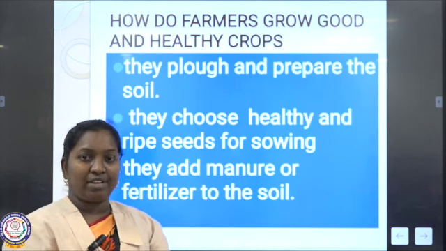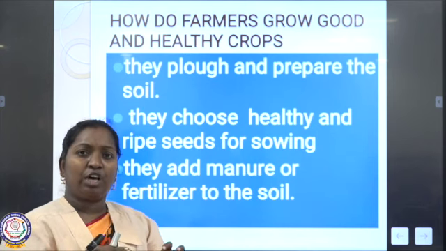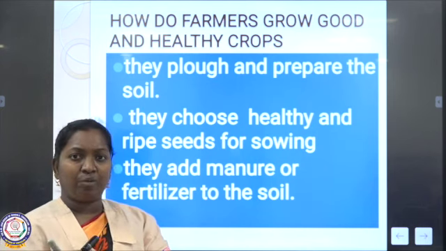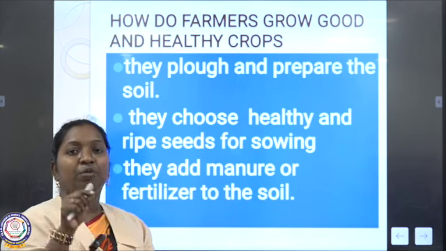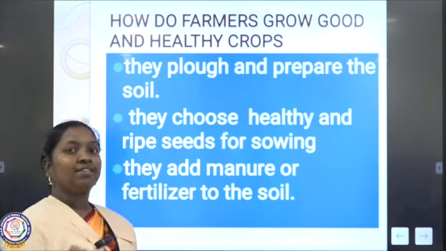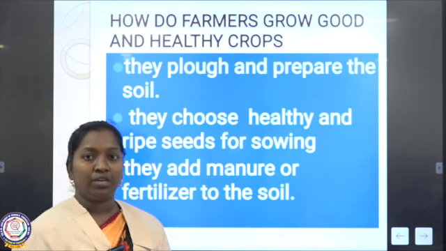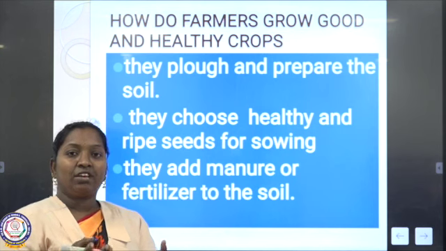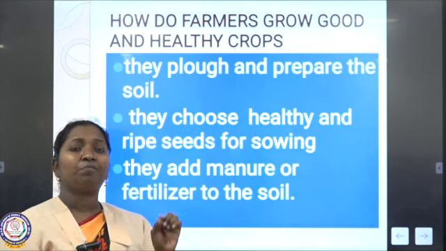So in the rainy season, rice will grow, and it needs some water and some dryness, so they will know. According to that, they will plough and prepare the soil. Second, they choose healthy and ripe seeds for sowing. We cannot just select seeds to grow because we may not know, but farmers know particularly.